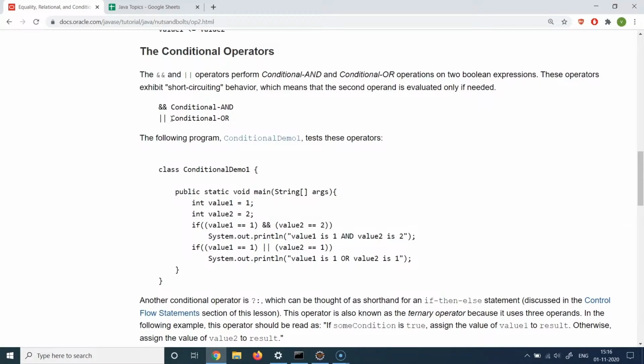So whenever you want to combine two conditions together, that's where you're going to use these logical operators or conditional operators. You can also use the simple English keywords like and, or you can use the logical representation of these keywords. For example, double ampersand is equivalent to and. Similarly, double pipe is equivalent to or. So we can use these interchangeably.